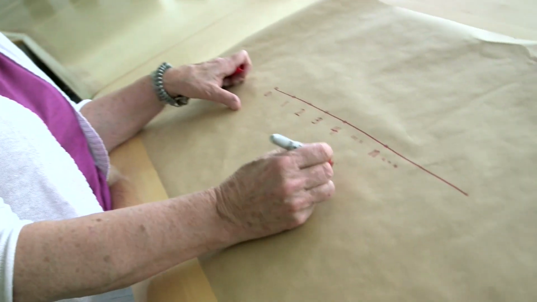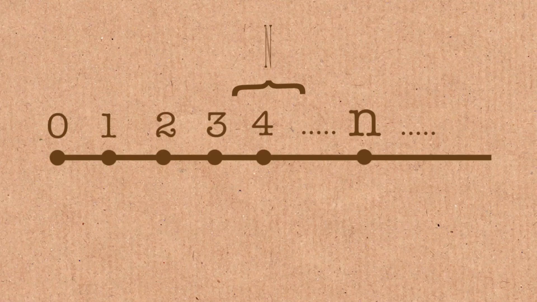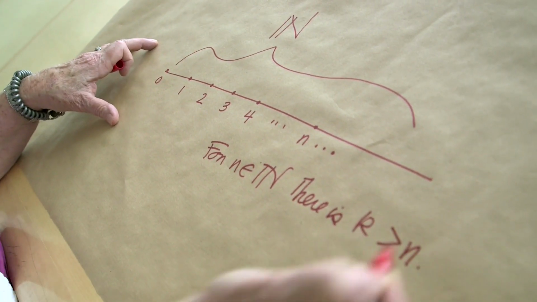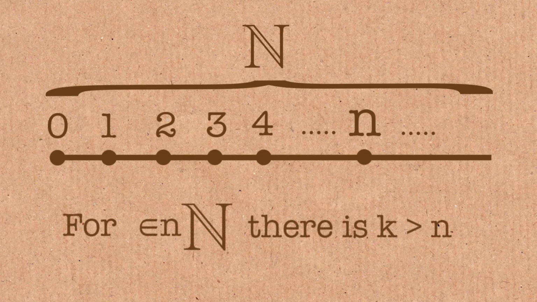If I ask you, can you find a bigger integer than 100? 101. 101, excellent. How about 1,000,000? 1,000,001. Pretty good. So for any n in the natural numbers, this is the blackboard boldface N, that's its name, for n in N, there is, let's call it k, bigger than n. Agreed? You just added 1 to the numbers I gave you. You can always do that.